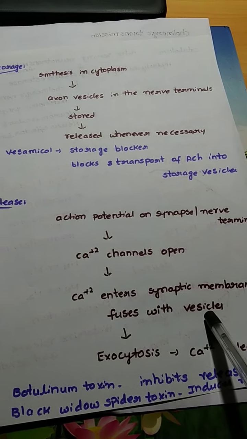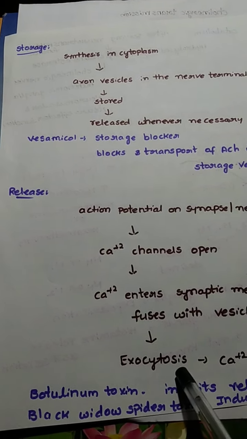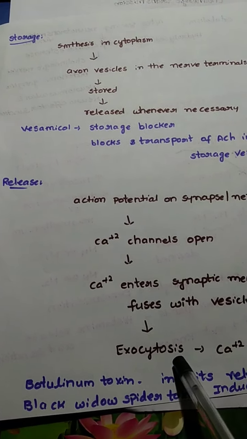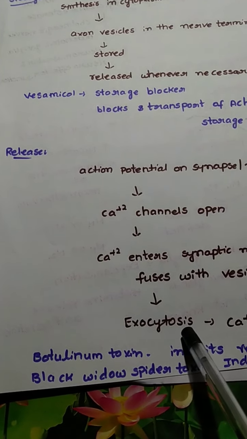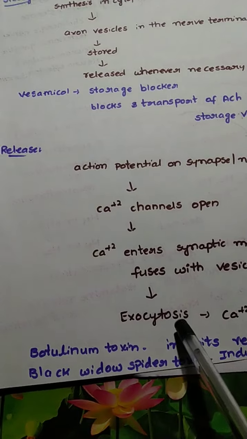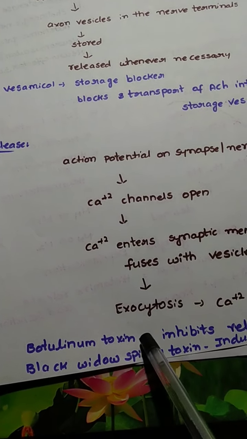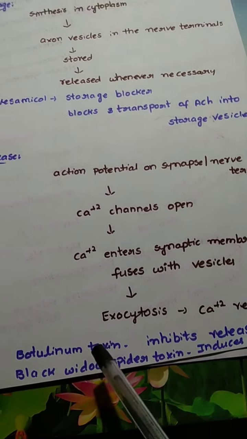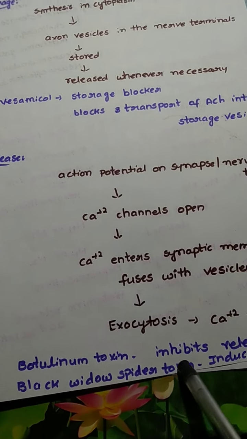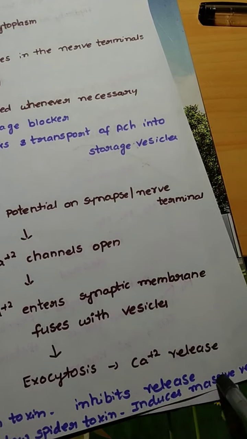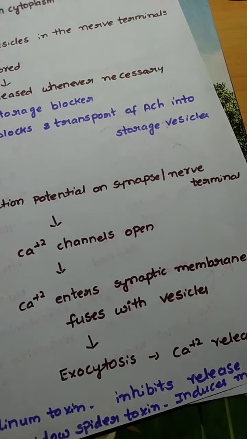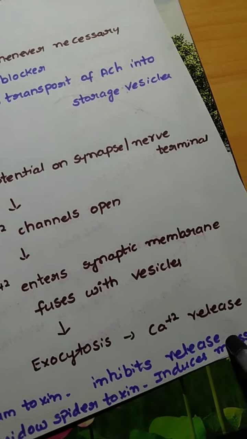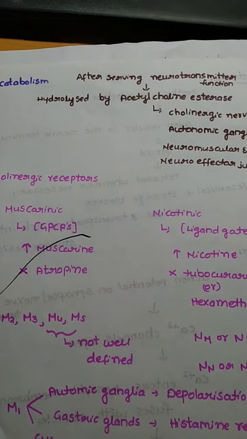After its fusion with the vesicles, it will cause exocytosis and acetylcholine will be released. There are also two blockers which will inhibit the release. One is botulinum toxin, which will inhibit the release, and there is another toxin called black widow spider toxin, which will induce the massive release. By inducing the massive release, it will deplete the acetylcholine stores.